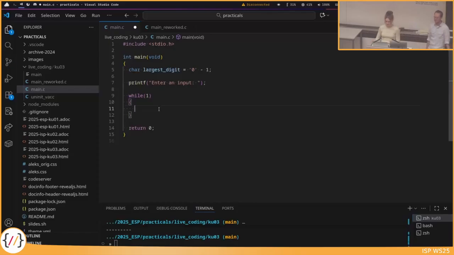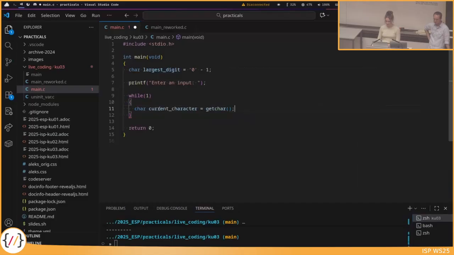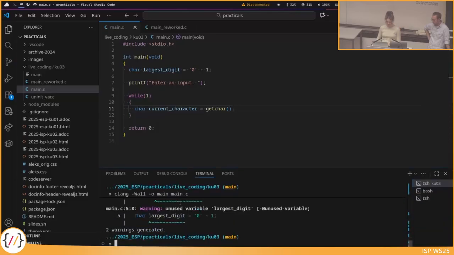Then we can read the input, maybe something like current character, and then we call Getcha. Maybe I'll just try this now to better illustrate what I want to do.